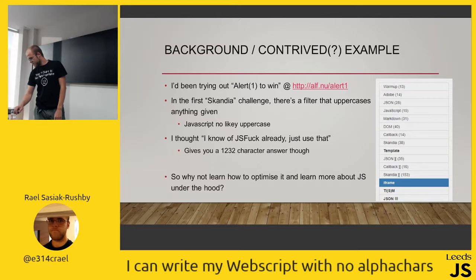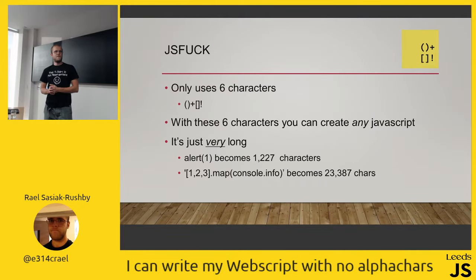So what is JSFuck? It only uses 6 characters: the normal brackets, plus the square brackets, and the exclamation mark. With these 6 characters, you can make any JavaScript in the world. You could write any single thing. It is fully compliant JavaScript. I could run this on Internet Explorer 4 for all I care, and it'll run. It's completely valid JavaScript. It's not like I need to be running ES7 or something like that. The only problem really is it ends up really long.